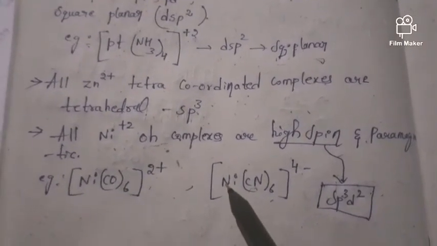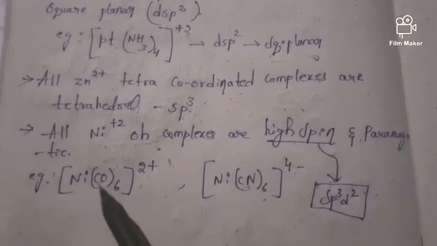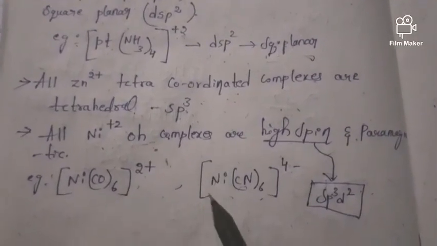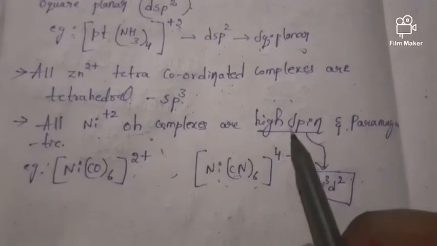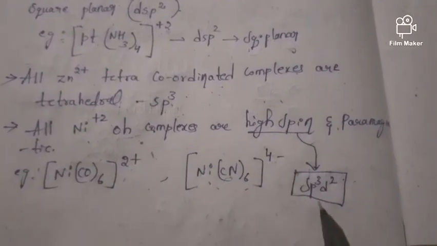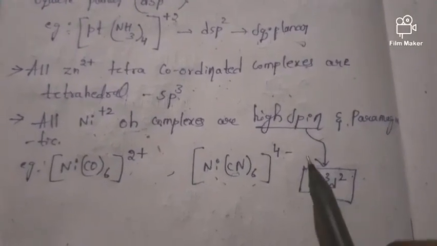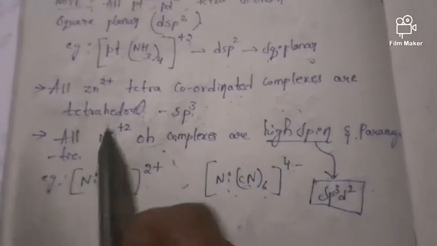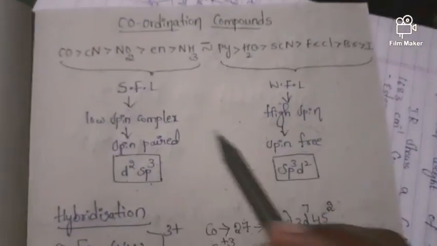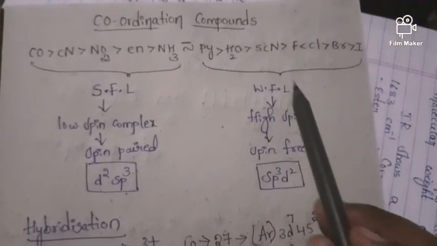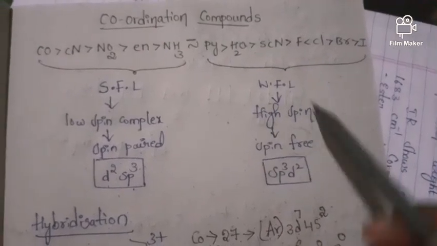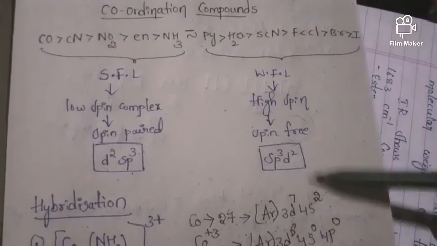Nickel plus 2 octahedral complexes are high spin, paramagnetic, and they undergo sp3d2 hybridization. High spin means weak field ligand, where the spin is free, so they undergo sp3d2 hybridization.